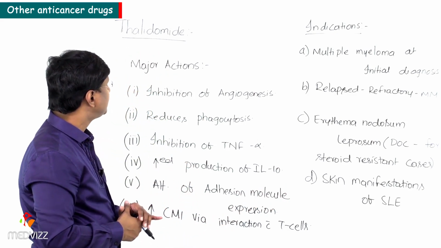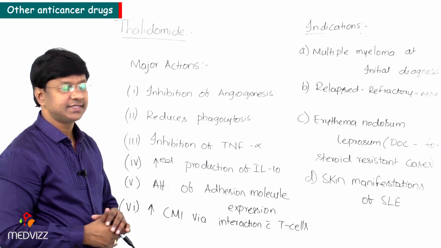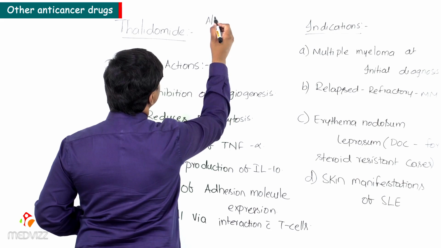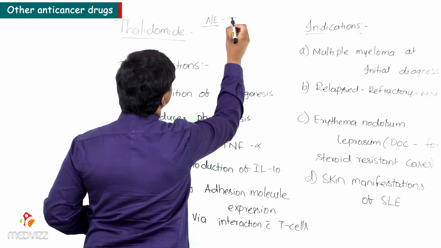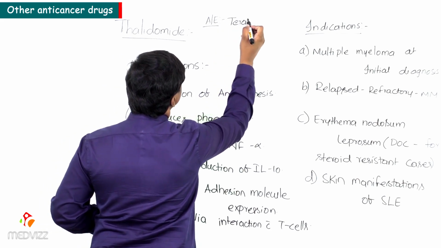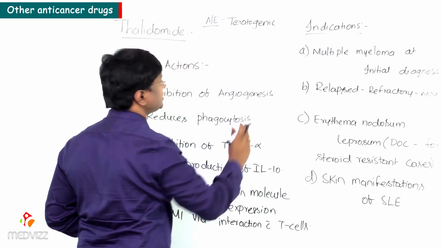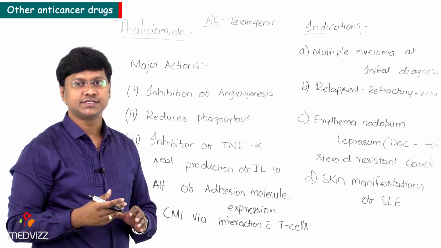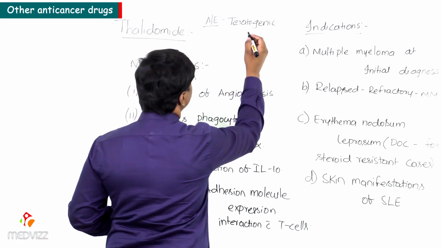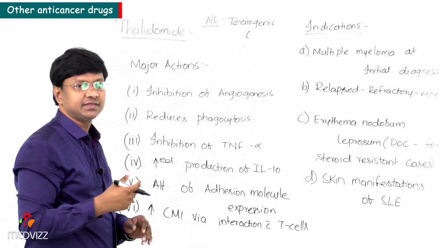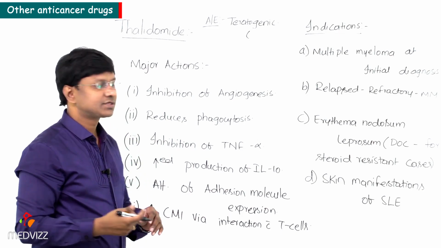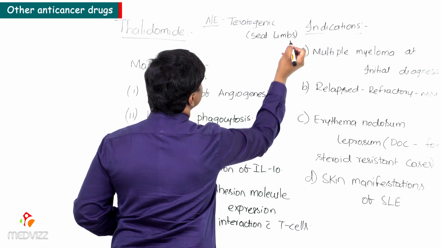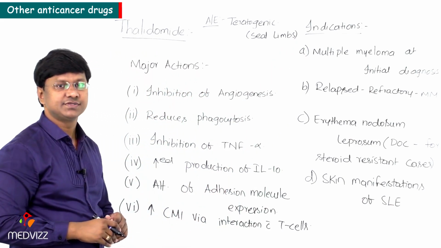Now let me tell you the adverse effects associated with thalidomide. If you take the major adverse effects, remember this is one of the teratogenic drugs. If a pregnant mother is taking thalidomide, the fetus will have what is called seal limbs.